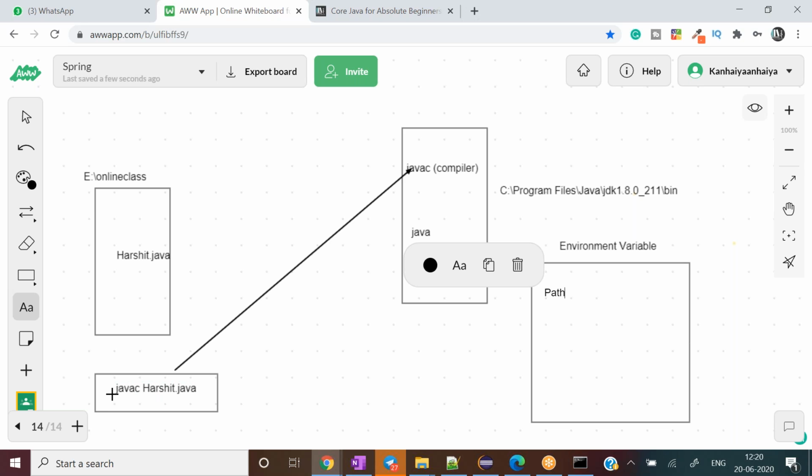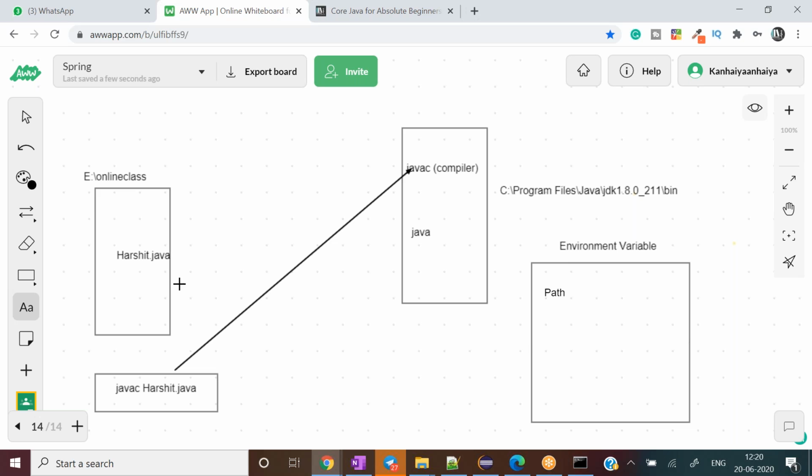So it will first look into the E colon online class folder, and if it does not find that particular command there, then it will go to the environment variable and search the path variable. Then it will see whether Java and the other things, that javac, have been set or not. So what it will find under the path is what we set, the Java path right there.